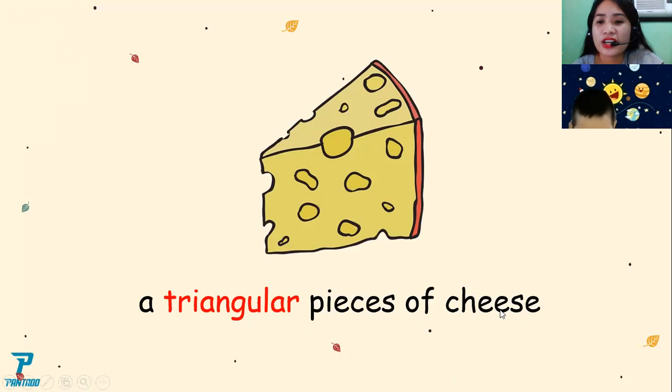Look at it, cheese. Say it. Cheese. There's an S. All right. How about pieces? Say it. Pieces. Good.